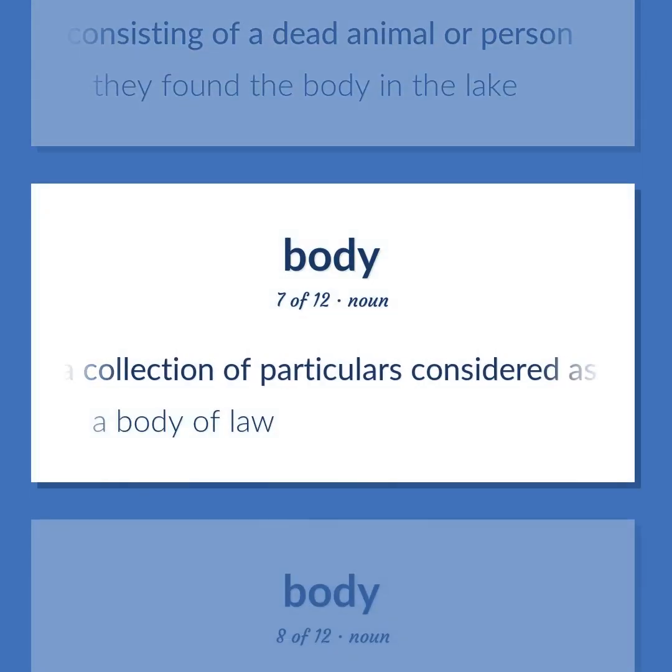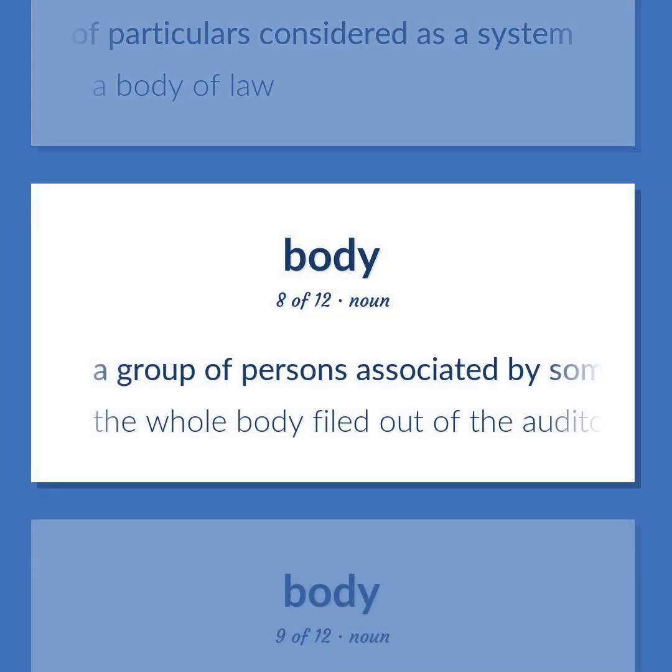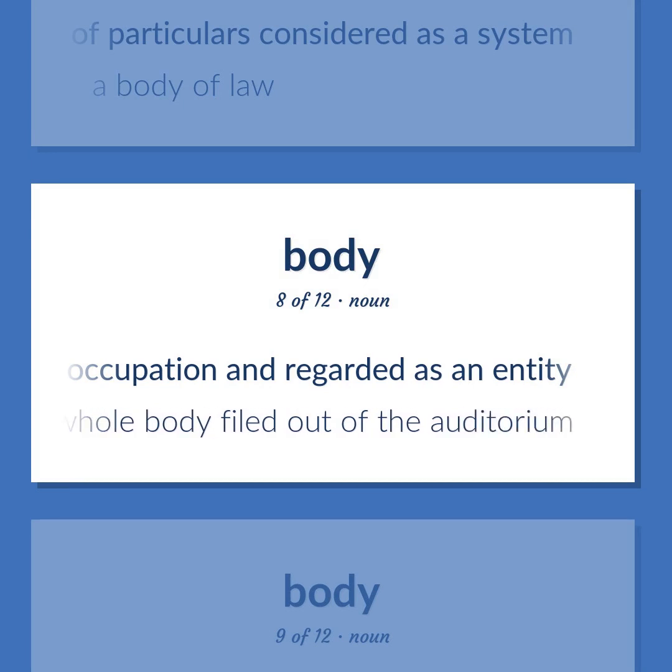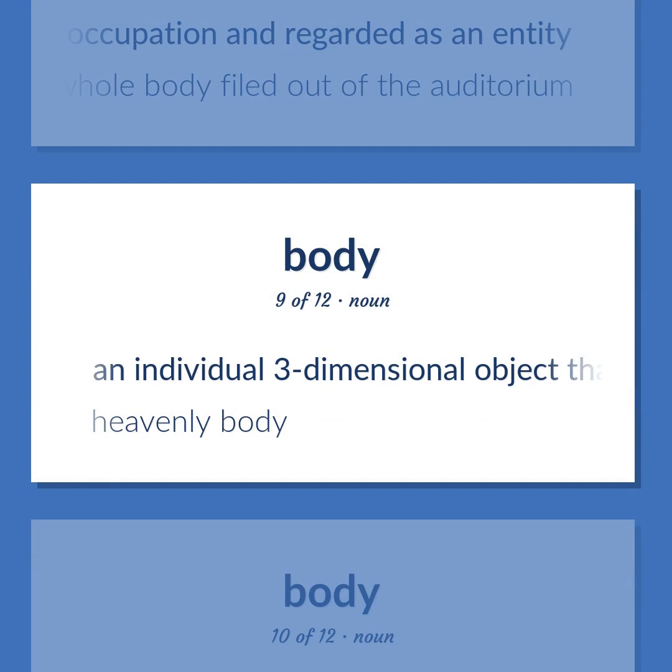A collection of particulars considered as a system. A body of law. A group of persons associated by some common tie or occupation and regarded as an entity. The whole body filed out of the auditorium. An individual 3-dimensional object that has mass and that is distinguishable from other objects.